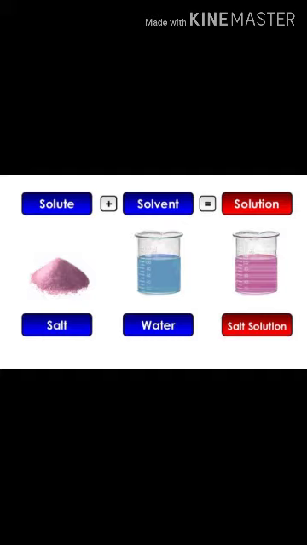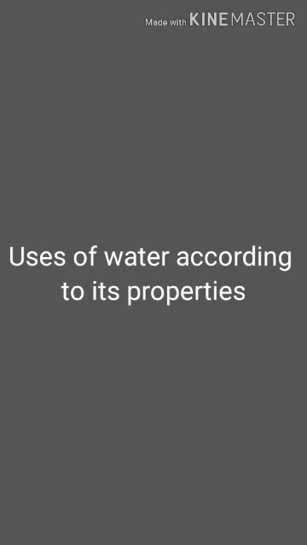It is a solution. For example, salt is a substance that dissolves in the solvent, that is water here. So salt is called the solute. What is the solvent? Water is the solvent here because water is the substance in which salt is dissolved. And the solution, the resultant mixture of the salt and water, is called a solution. That is, when a solute dissolves in the solvent, we get a solution.